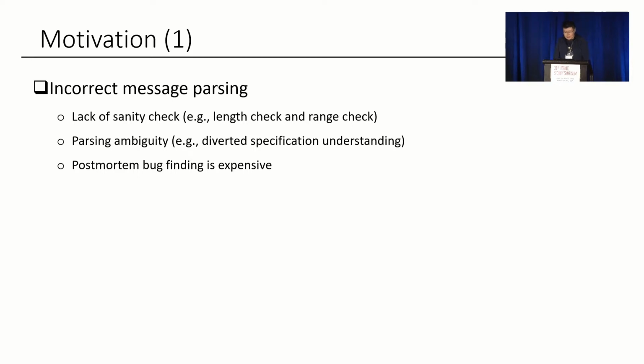First, we observe that the majority of those vulnerabilities are due to incorrect message passing. In particular, lack of sanity checks, for example, length check and value range check, and parsing ambiguity, for example, diverted specification understanding across different developers. The post-mortem bug fixing and finding for those vulnerabilities is quite expensive.